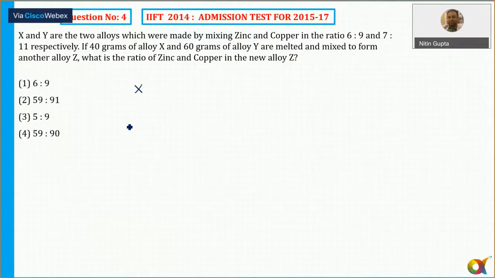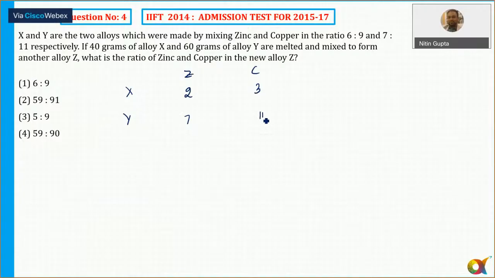X and Y are 2 alloys which were made by mixing zinc and copper in the ratio 6:9 and 7:11. So zinc and copper, and they are in the ratio 6:9 and 7:11 respectively. If 40 gram of alloy X, so I'll say there are 2 alloys, that is alloy X and alloy Y. There is zinc and copper. The method which I usually follow, 6:9. Yes or no? So 6:9 is the ratio which can be further simplified, this is nothing but 2:3. So zinc to copper is nothing but 2:3,